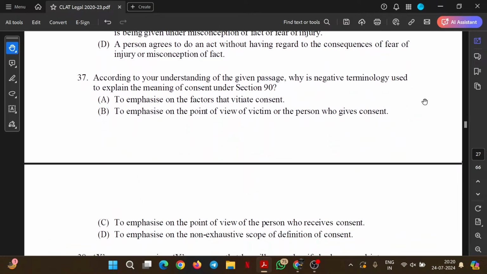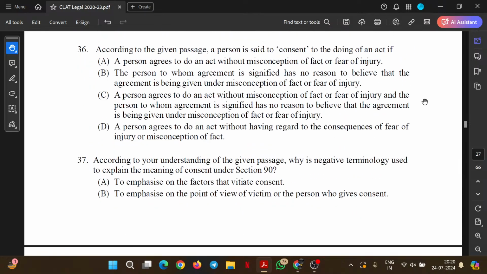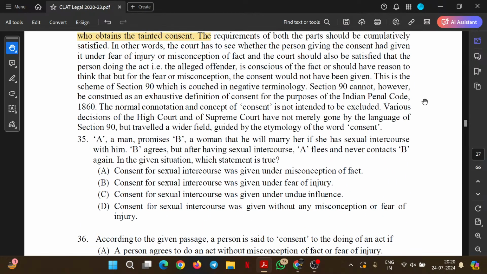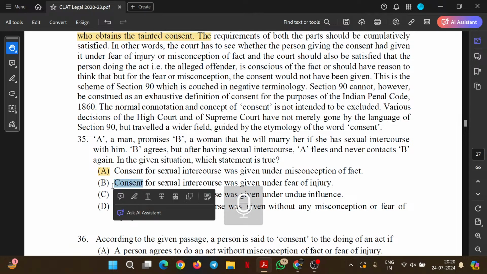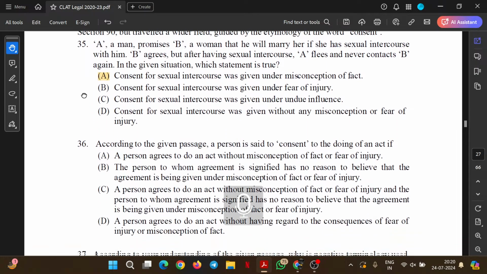Fair. So in this particular question, neither did she have fear of injury, but we can say that she had misconception of fact, because the reality was the man was not to marry her. So we'll choose option A and we'll move ahead.